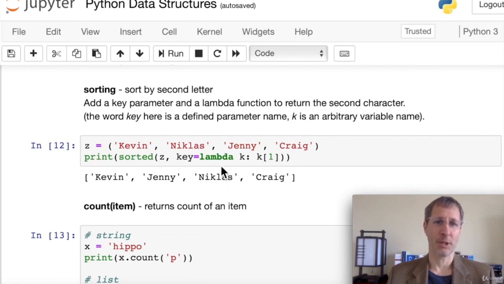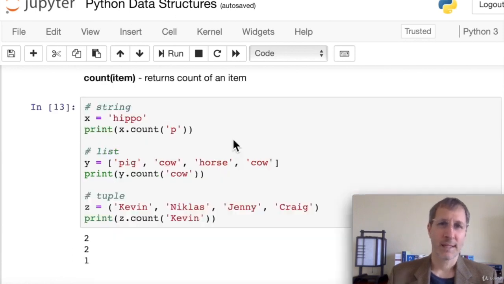So let's say you don't want to sort by the first letter, though. You want to sort instead by the second letter. Well, you can use a lambda function to do that. I'm not going to cover lambda functions in detail in this video, but I want to make you aware that you can sort either in reverse order or using some other parameter. And we do that using key equals some lambda function. And here for each item, k, you can use an arbitrary variable named k. We're going to take the 1th item, which is the second letter. So here it's going to be E, I, E, and R. And we're going to put those in sorted order based on the second letter. And we can see those with the second letter in sorted order.